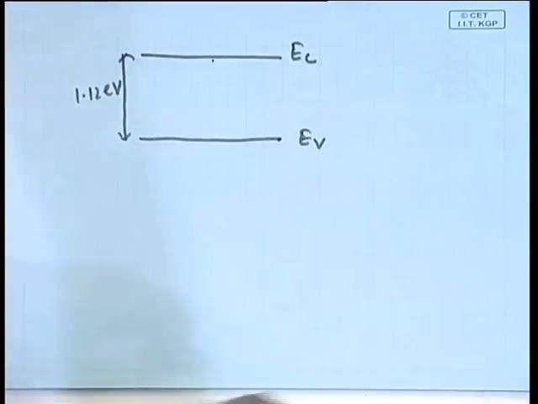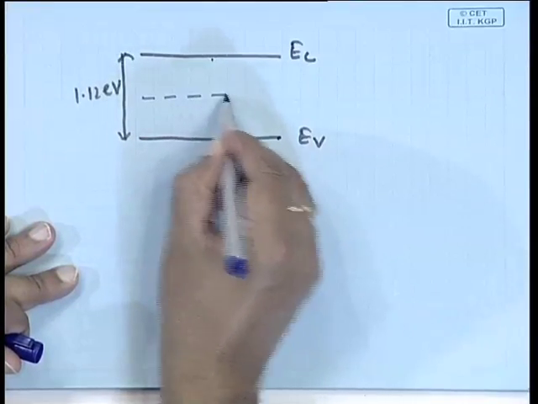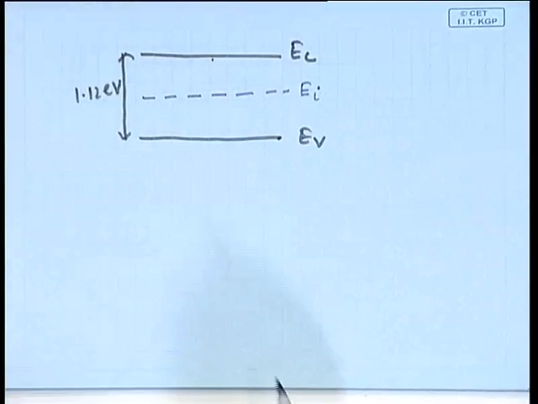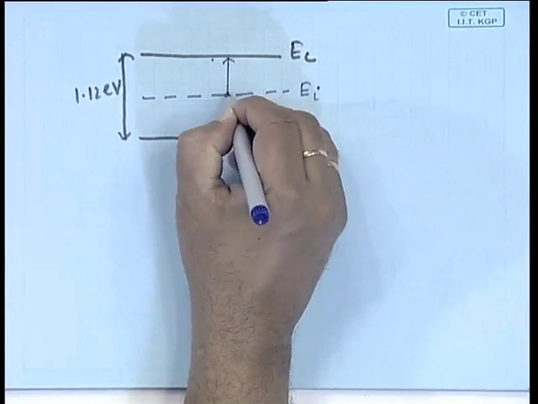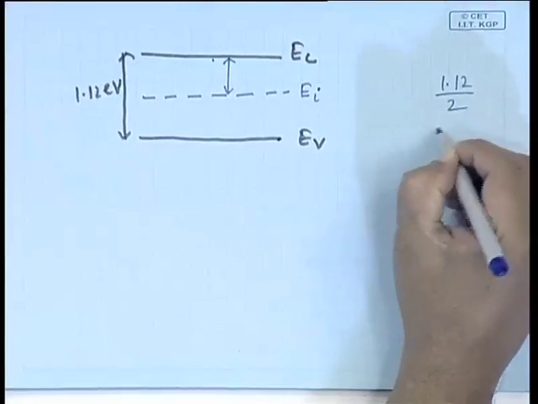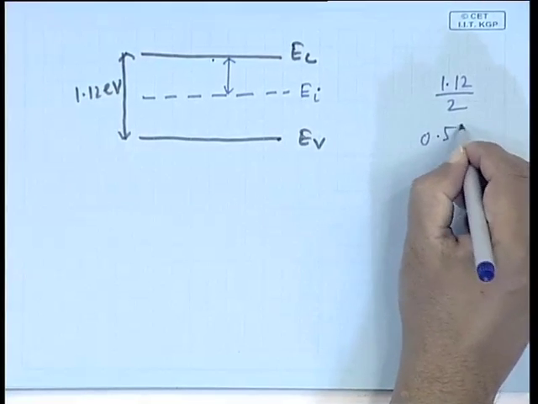Now, if it is intrinsic silicon, then what will happen? There will be a level which is denoted by EI, and this level is halfway. That means, if you divide 1.12 by 2, what is the value? 0.56.